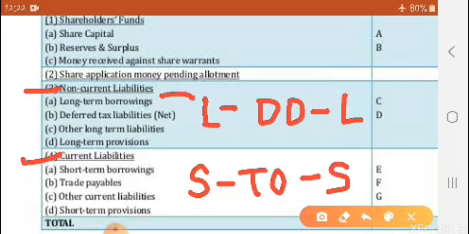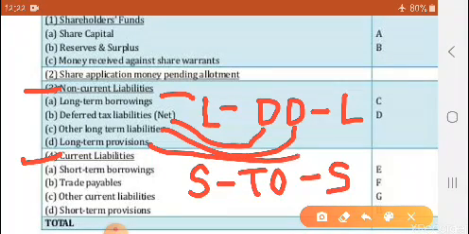Long term borrowings, deferred tax liabilities, other long term liabilities, and long term provisions. Long term borrowings are for a long time period. Deferred tax means any unpaid tax, not for the current year, any previous year tax liabilities if you have.